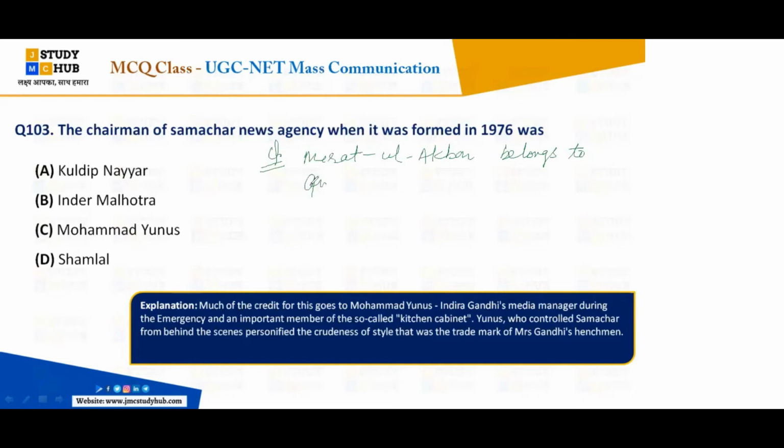Next question is about Mirat ul Akbar, who does it belong to? Very good, I got the answer: Raja Ram Mohan Rai. And it was published in which language? Persian language. Very good, absolutely. And the year also, that is 1822.